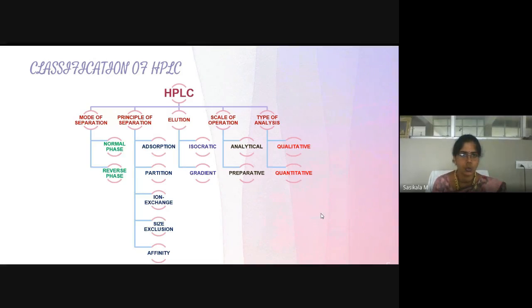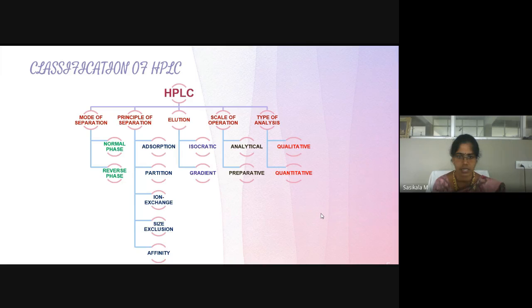Then, moving on to the classification of HPLC. We have different HPLC chromatography based on different principles. The first one is based on mode of separation. HPLC is divided into two types, normal phase and reverse phase. What is normal phase?